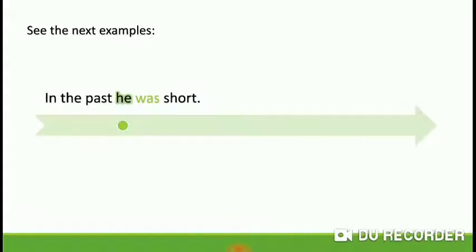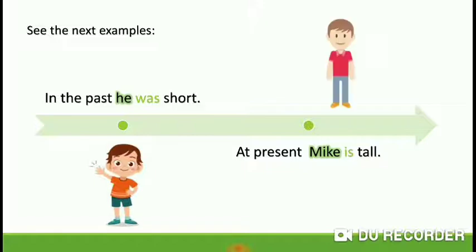See the next examples. In the past, he was short. At present, Mike is tall. In this case, we have in the past, he was short. En el pasado, él era bajito. At present, Mike is tall. En el presente, Mike es alto.